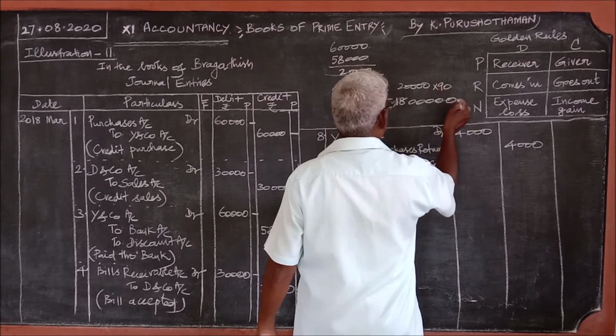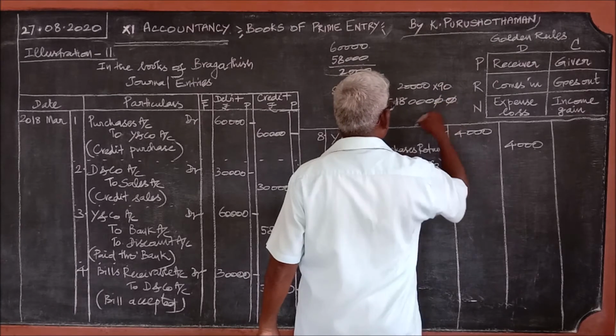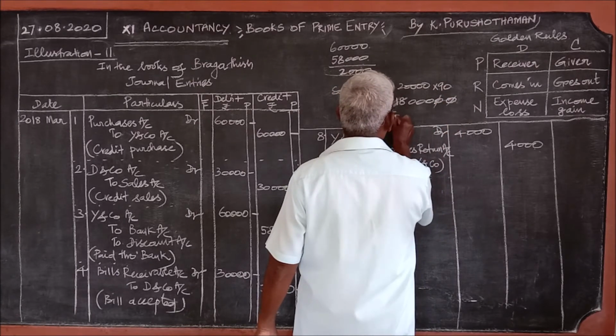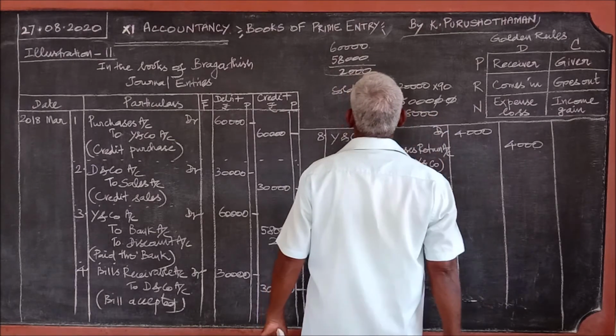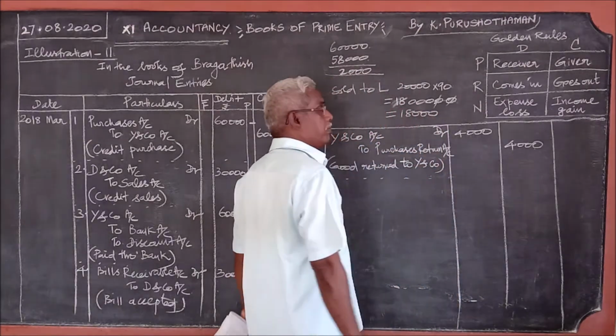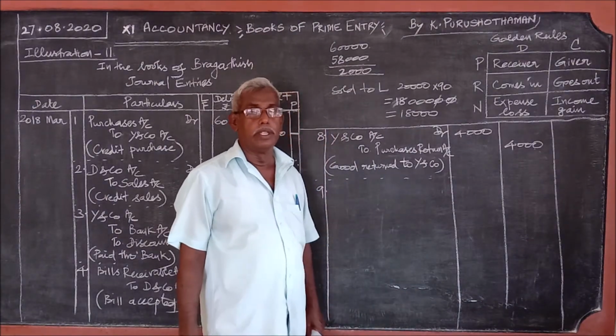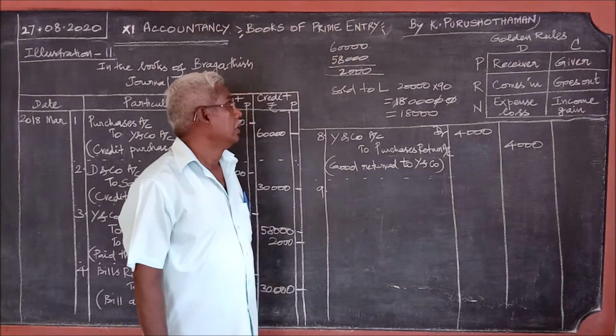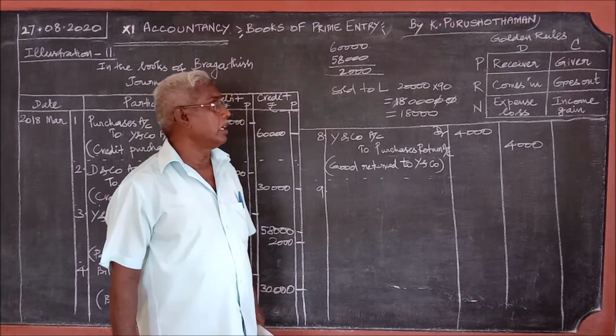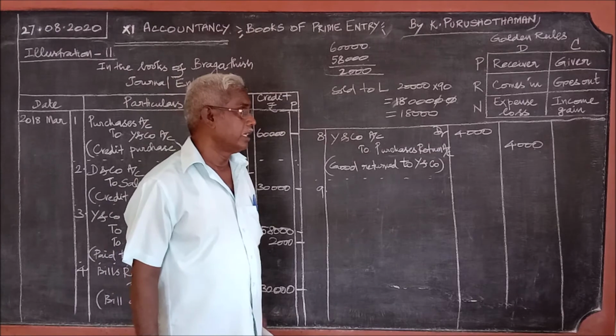Since this is 2 digits, what is it? 18,000. Otherwise, how should it have been told? Rupees 18,000 has been received from L.